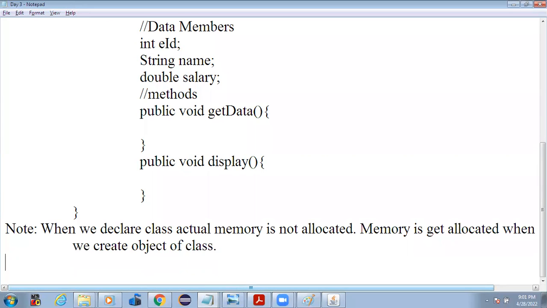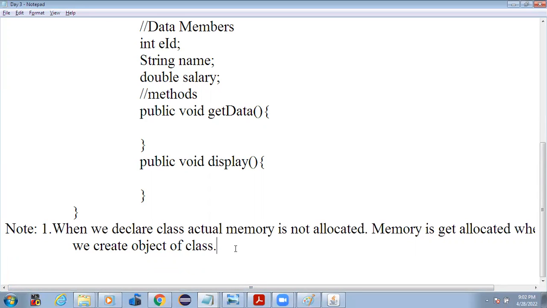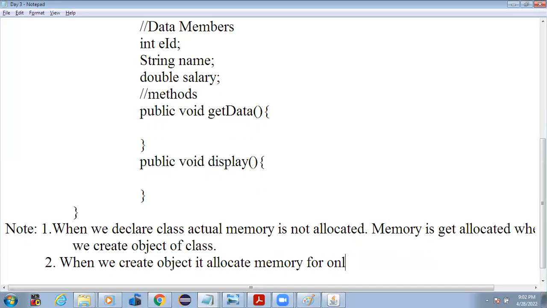Again, a very important thing. I can say this is note 1. And we have a second note for this one: when we create an object, it allocates memory only for data members.